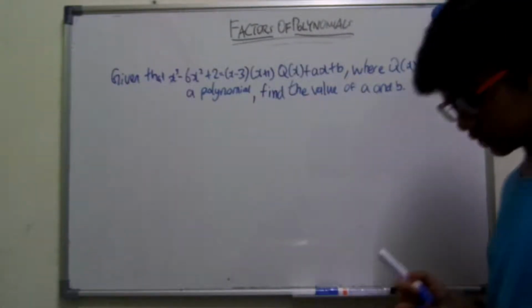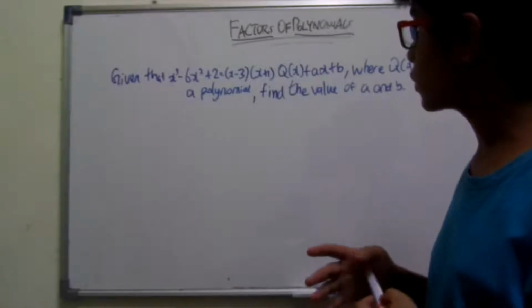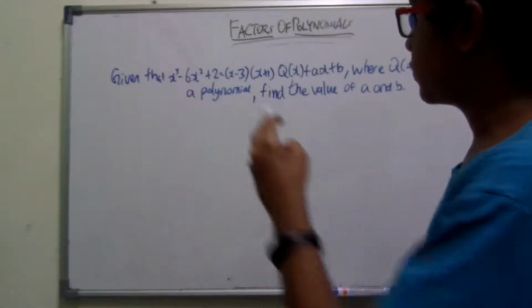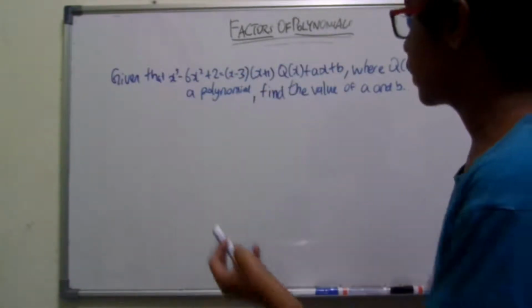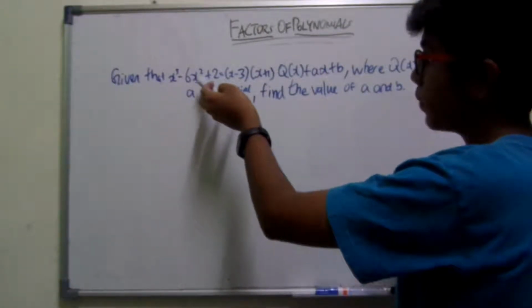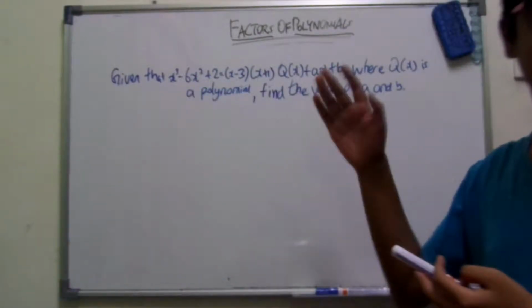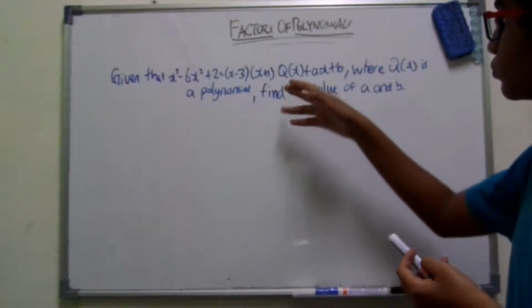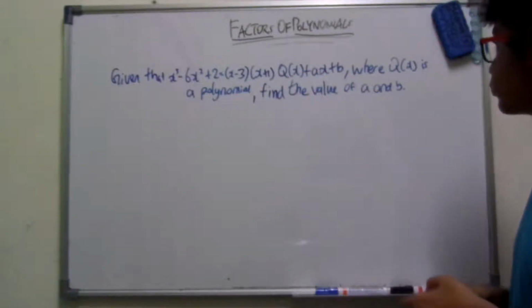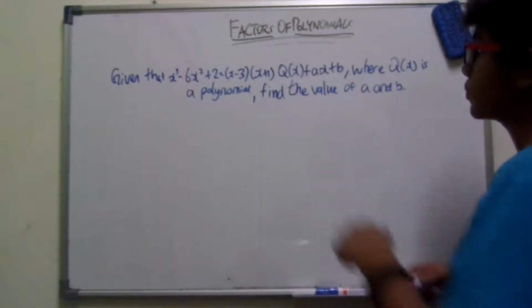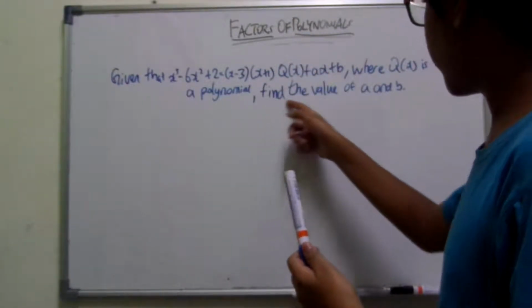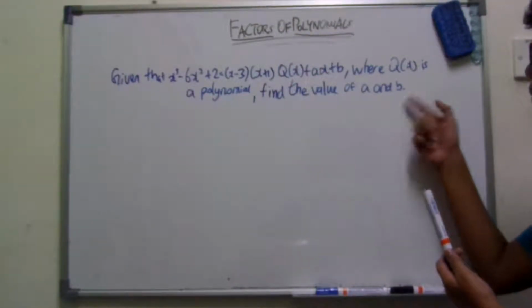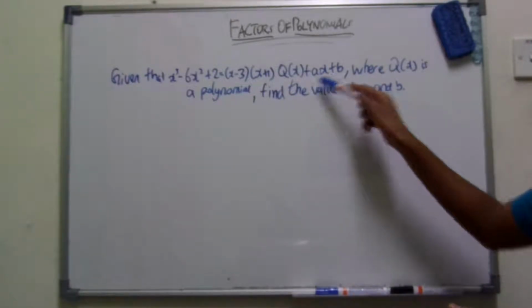So this is officially the third part of factors of polynomials. Given that this is a bit more complicated than the one we previously looked at, given that x cubed minus 6x squared plus 2 equals x minus 3 times x plus 1 times q(x) plus ax plus b, where q(x) is a polynomial, find the value of a and b. So the a and b are there.